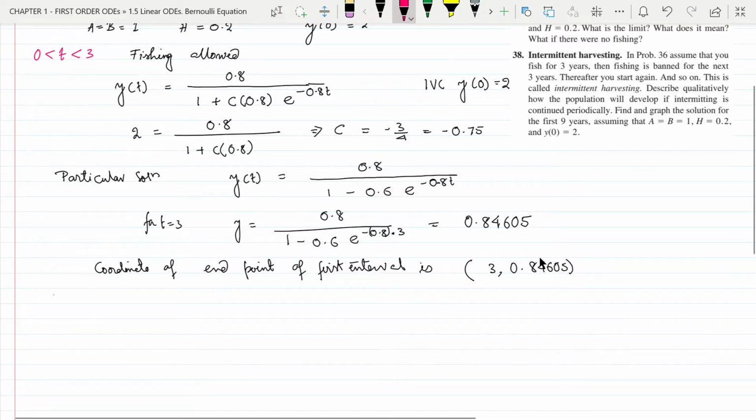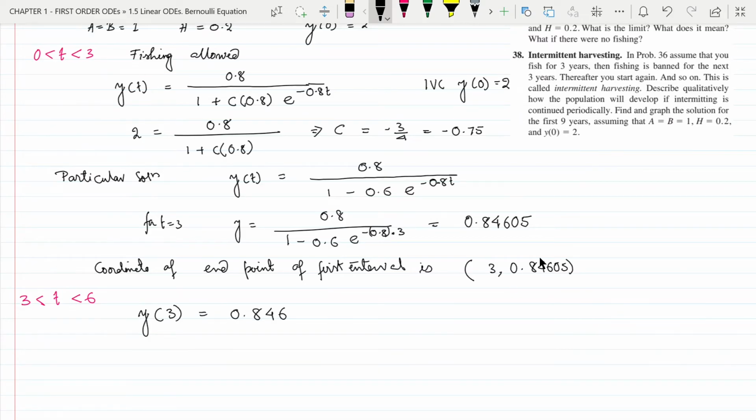Now, let us go to the second interval. For the second interval, the time is greater than 3 and less than 6, and for this we have already got the initial value condition, that is y of 3 equal to 0.84605, and in this period fishing is not allowed.